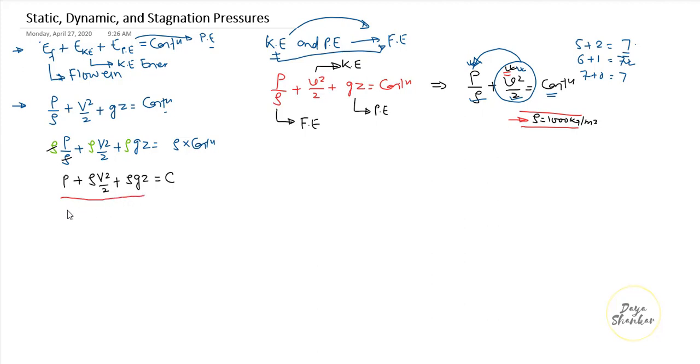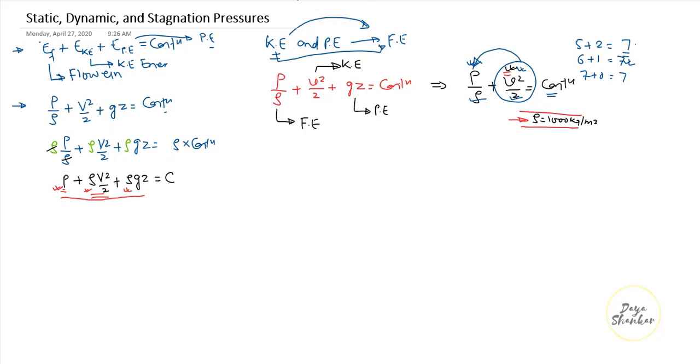Okay, here you can see that each term in this equation has pressure unit. That means pressure is added with another pressure. This is pressure, this is also a pressure term, and this is also a pressure term. So these pressure terms added create some constant. That means each term in this equation has a pressure unit, and thus each term represents some kind of pressure. This is one kind of pressure, this is another kind of pressure, this is another kind of pressure. So let me explain what are these three different types of pressure.